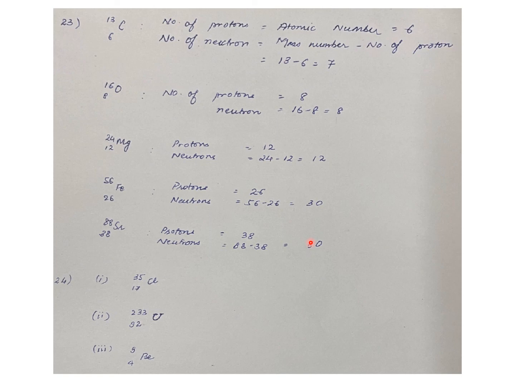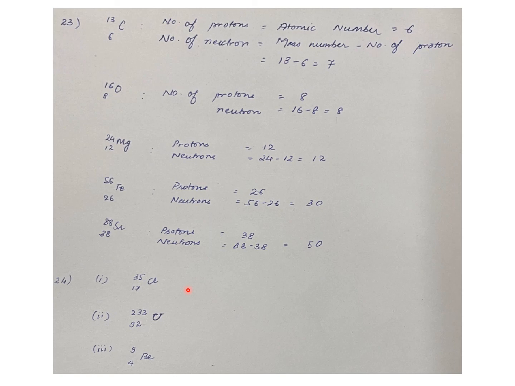So let us move to the next question, 2.4. In this question they have asked to write the complete symbol for the atom with the given atomic number Z and atomic mass A. In the book you can see they have given the atomic number and the atomic mass of the atoms. You just need to recognize those atoms and write them in the elemental symbol.